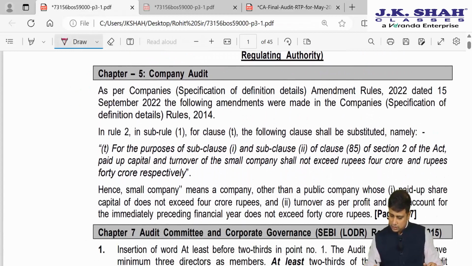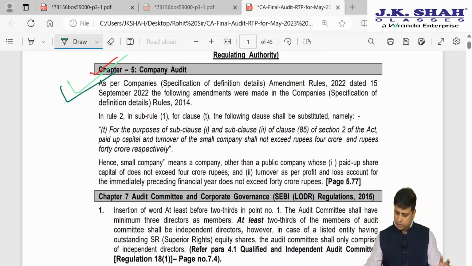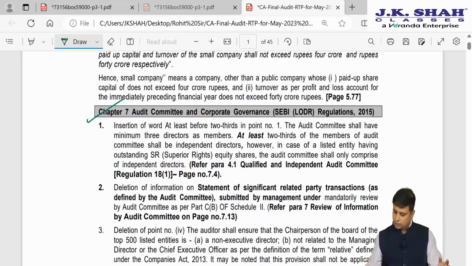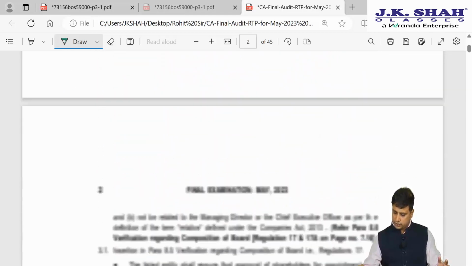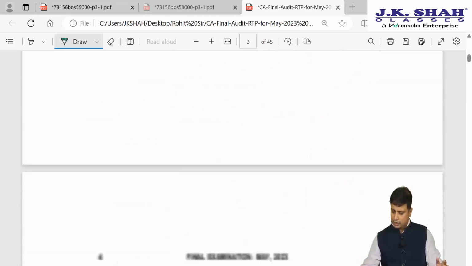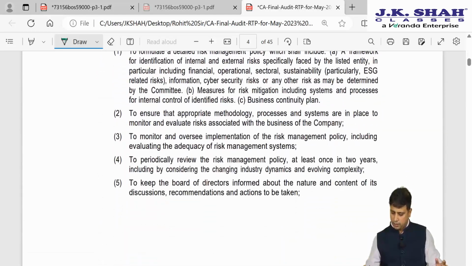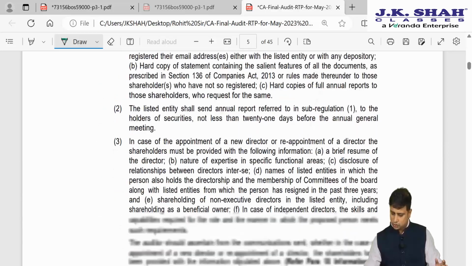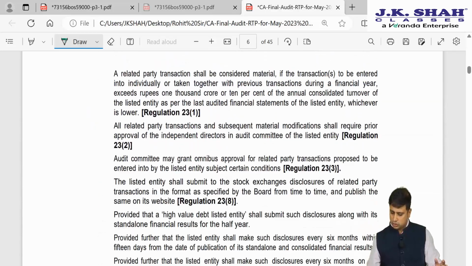In this case, this is the same. This is company audit, same, likewise, no change. Then company audit and corporate governance, if you can see, there are no points that are added. Exactly the points which are there in May 23 are as it is, copy pasted here. So there is no new amendment.